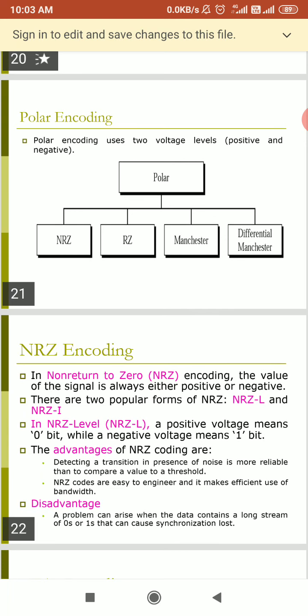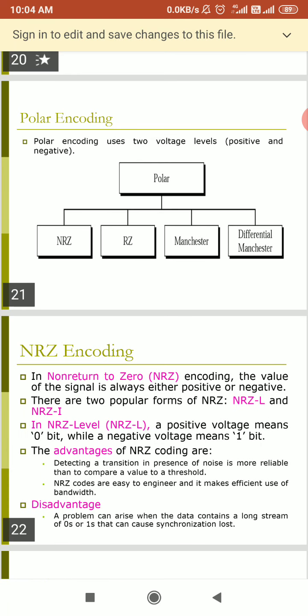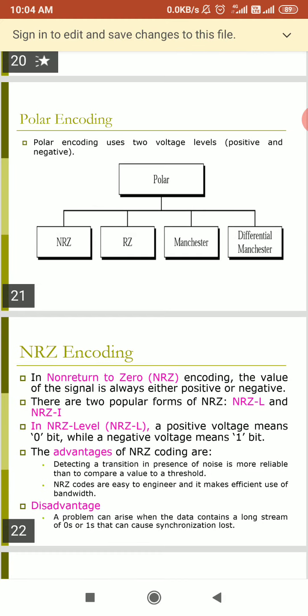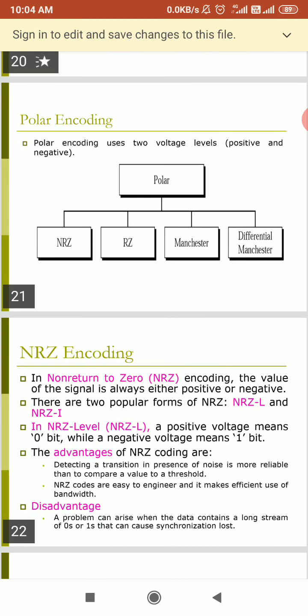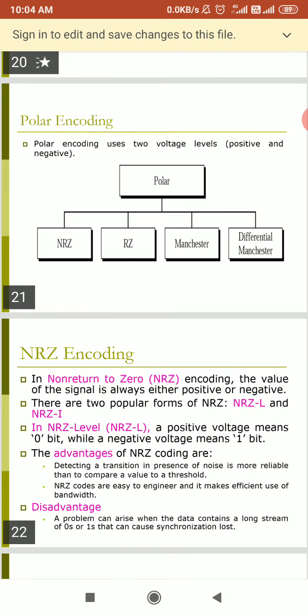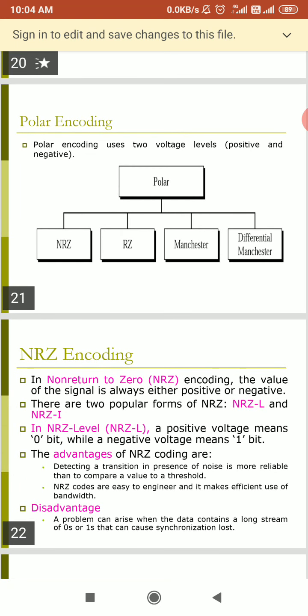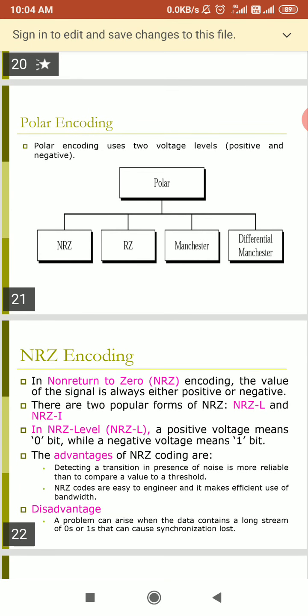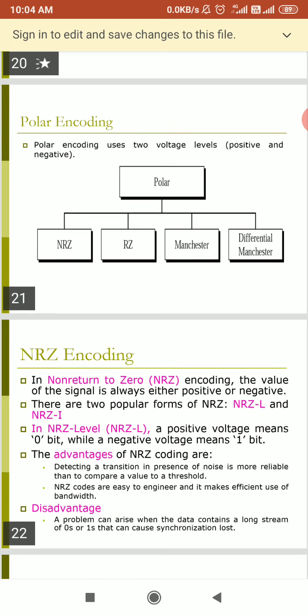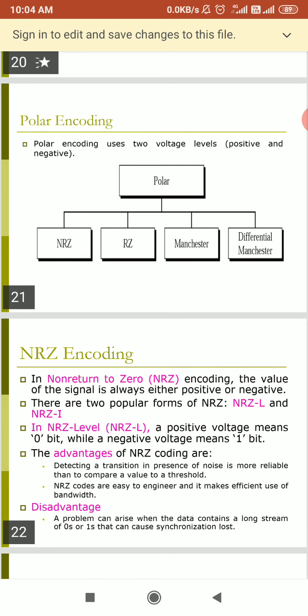The advantages of non-return to zero coding are that it is easy to engineer and it makes efficient use of bandwidth. Again, detecting a transition in the presence of noise is more reliable than comparing a value to a threshold.